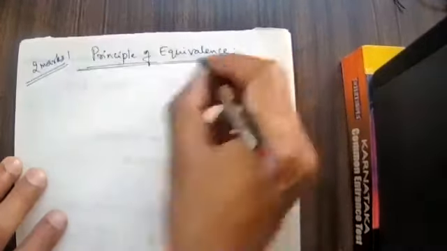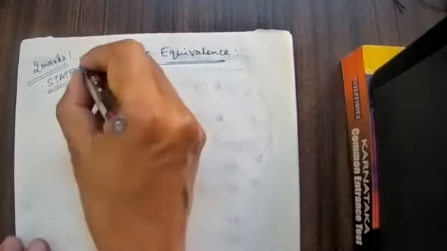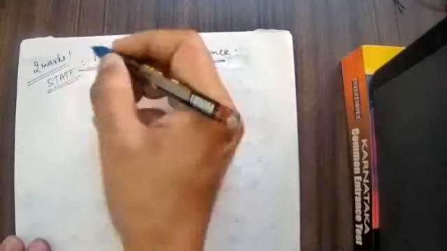State the principle of equivalence. We are asking the question like this: state and explain the principle of equivalence. We are asking for 2 marks. State the principle of equivalence, otherwise state and explain the principle of equivalence.